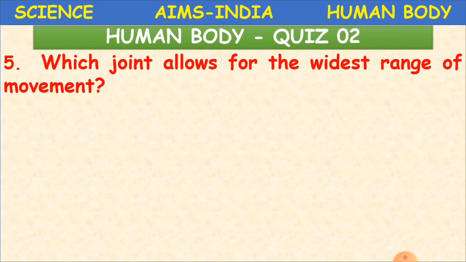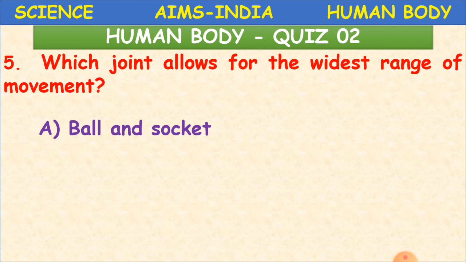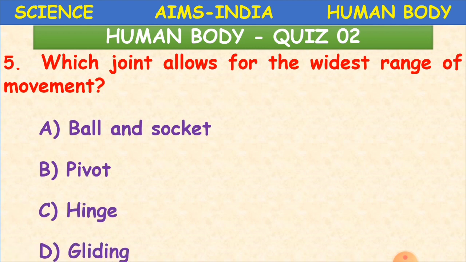Which joint allows for the widest range of movement? Widest range of movement. A is ball and socket, B is pivot, C is hinge and D is gliding. Earlier I gave you the example in the previous question. So it is ball and socket.